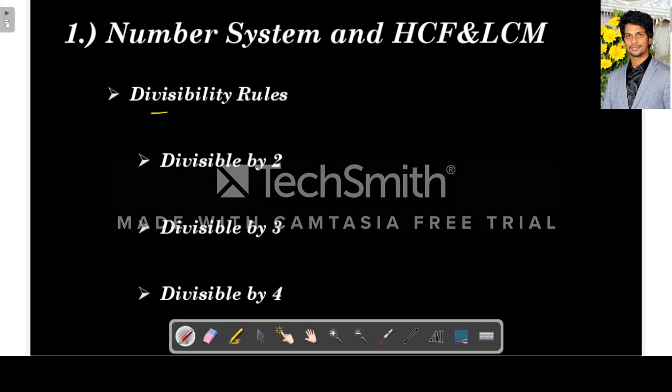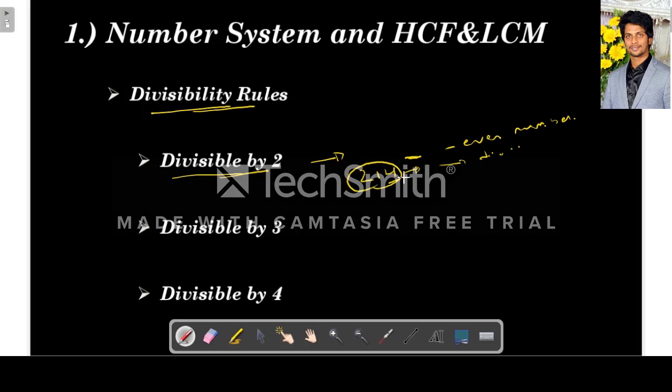So now let's see the divisibility rules. What is the rule of divisibility by 2? A number is divisible by 2 if the unit digit is an even number. That is, the unit digit is divisible by 2. For example, let's say 214. The unit digit is 4, which is divisible by 2.